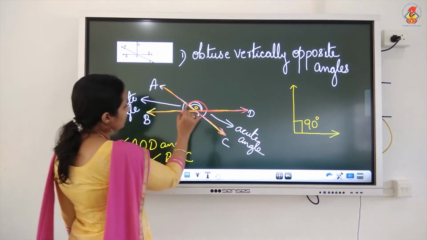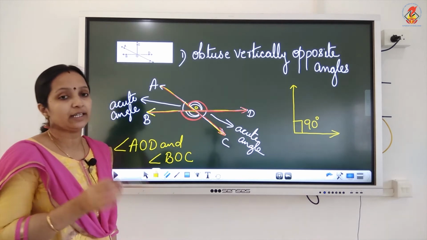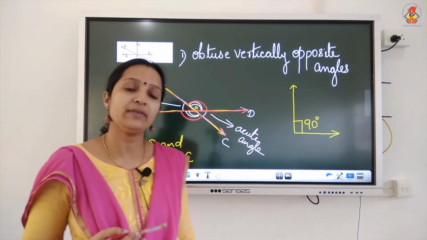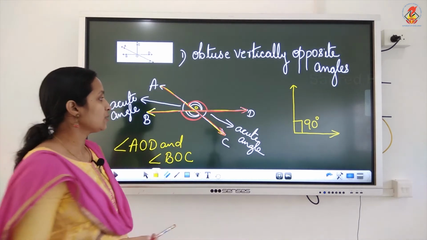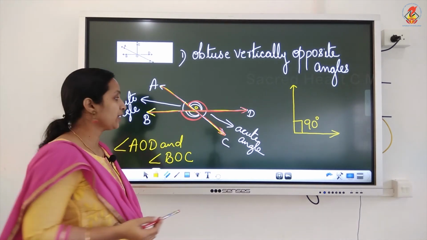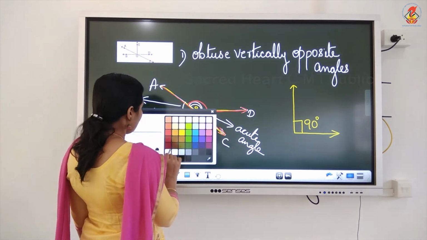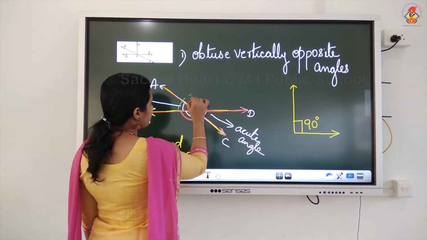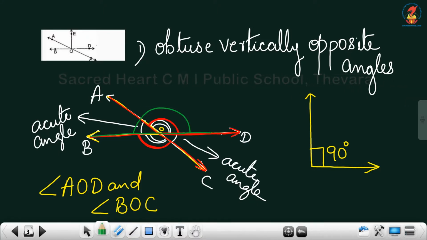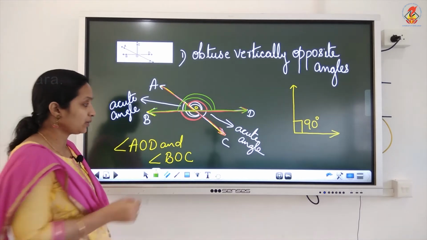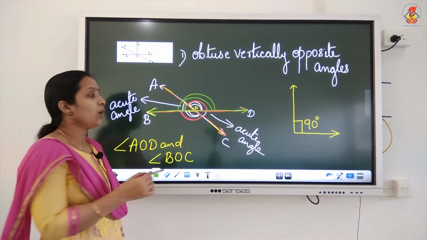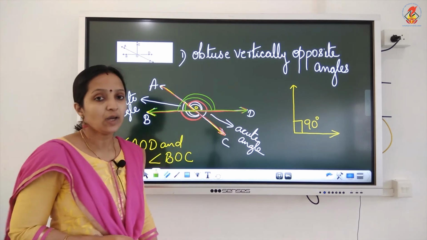We can see that this angle measures more than 90 degrees. Clearly, if the measure is more than 90 degrees, we can say that they are obtuse angles. Or you can see that we know the sum of the angles on a straight line is 180 degrees. So if this angle is acute, obviously this will be more than 90 degrees, then only you will get this sum 180 degrees. By using that method also you can see that they are obtuse angles, or by looking at this figure you can see they are obtuse angles.